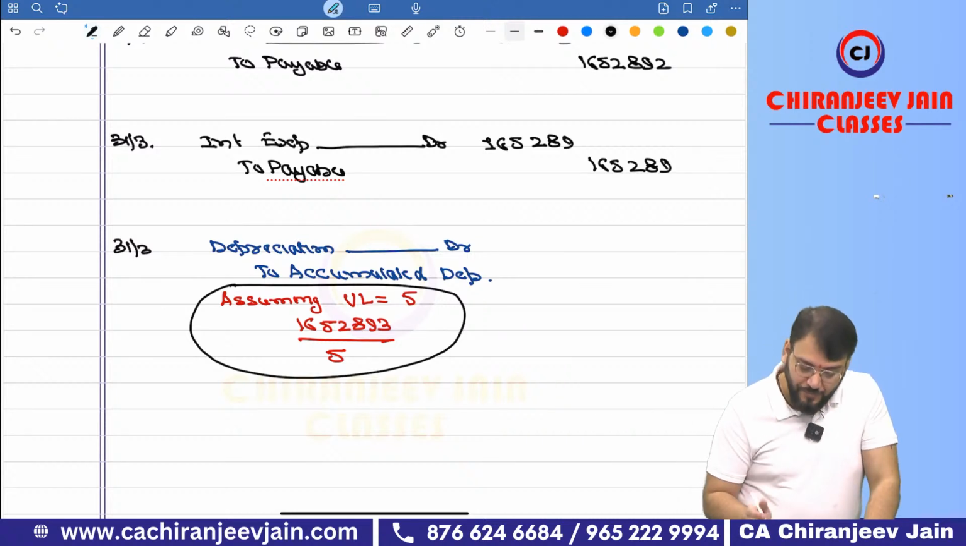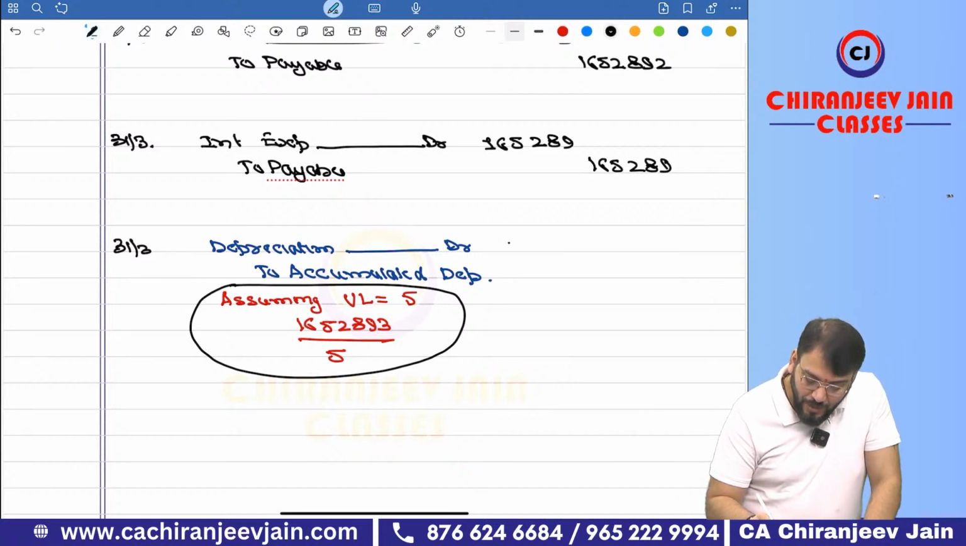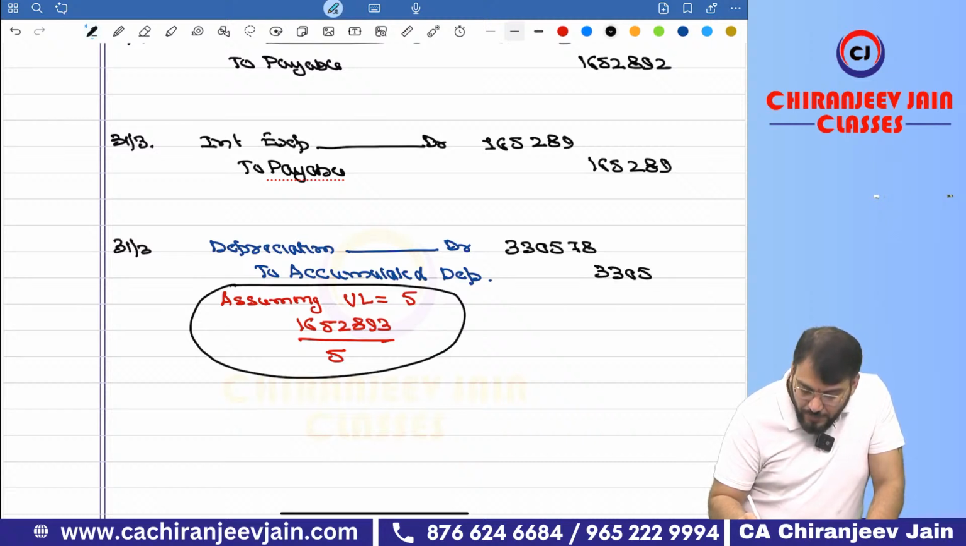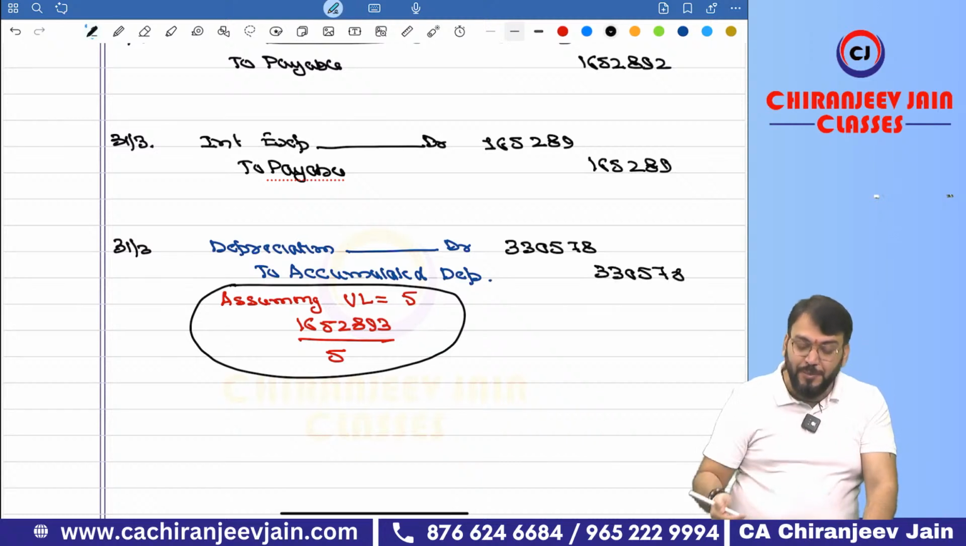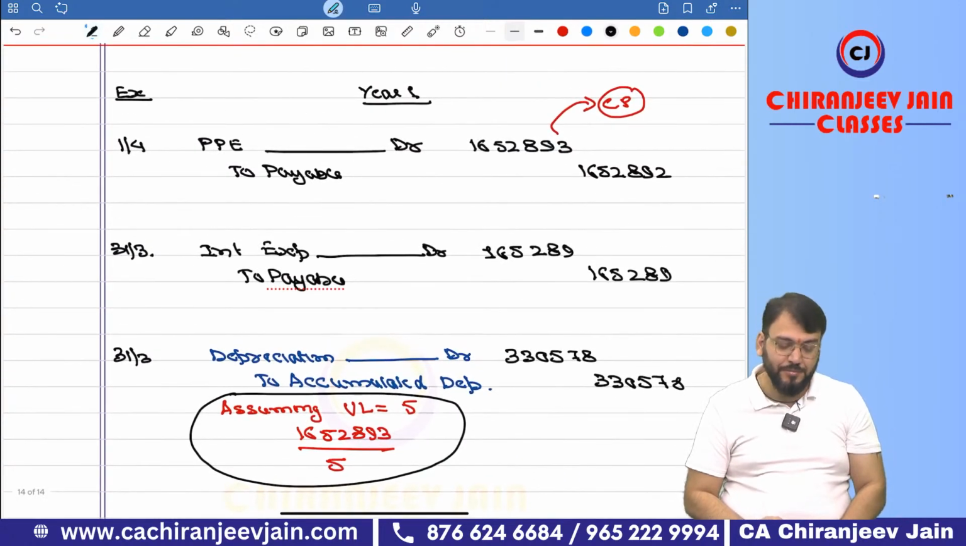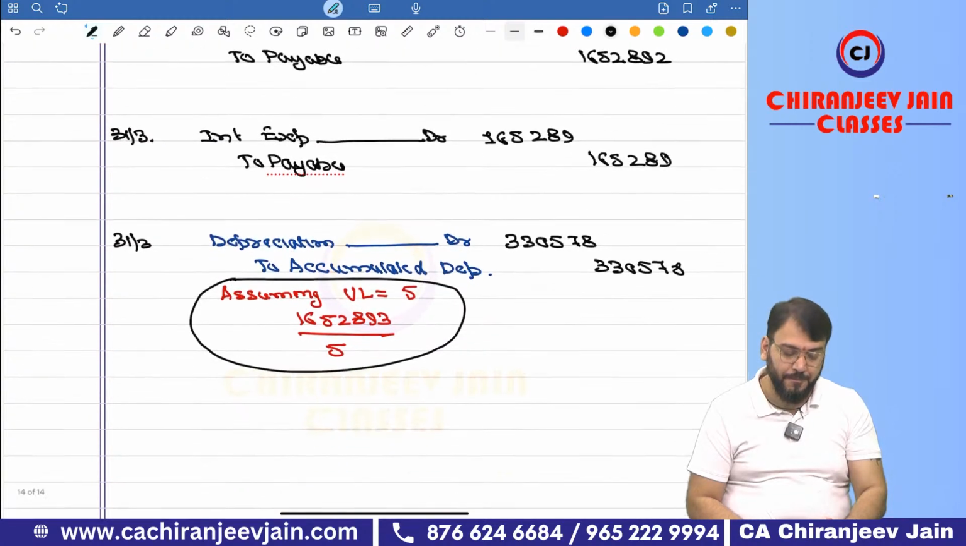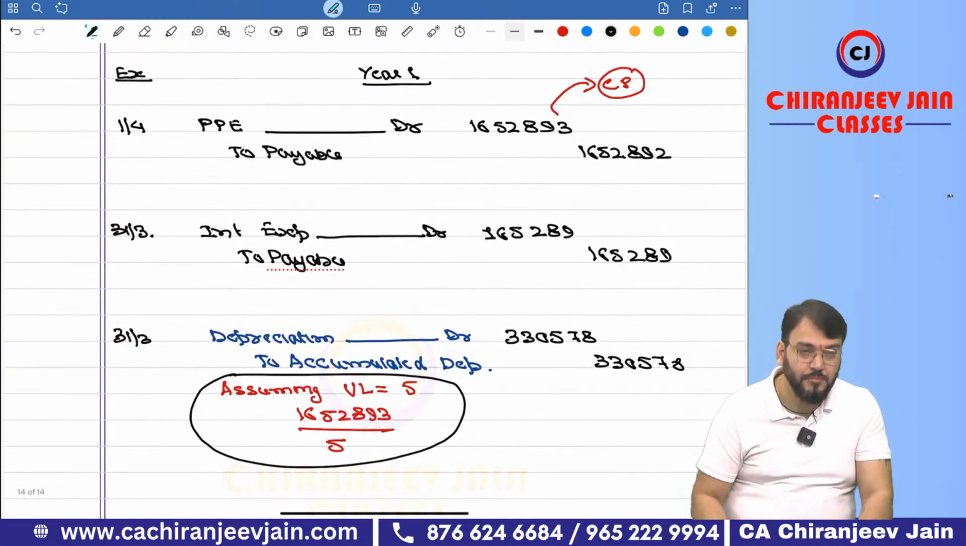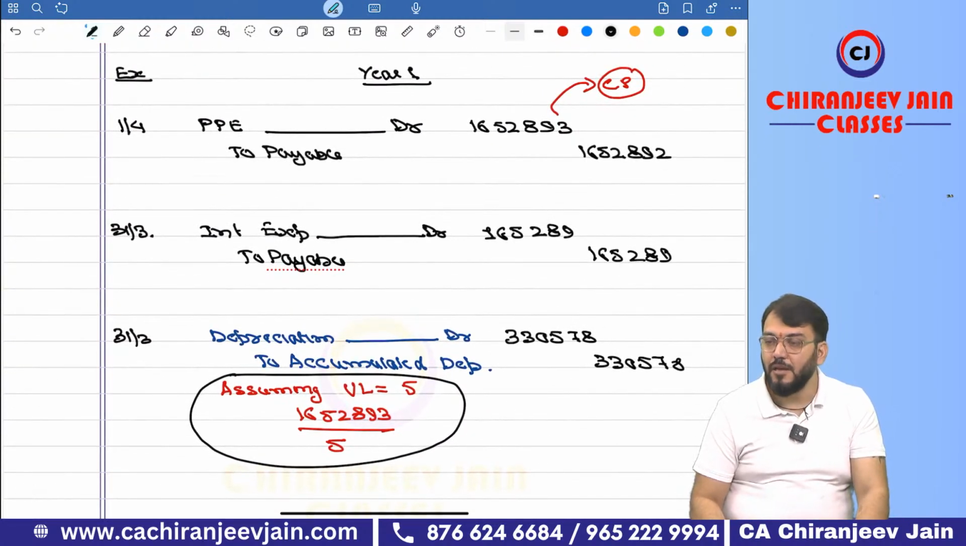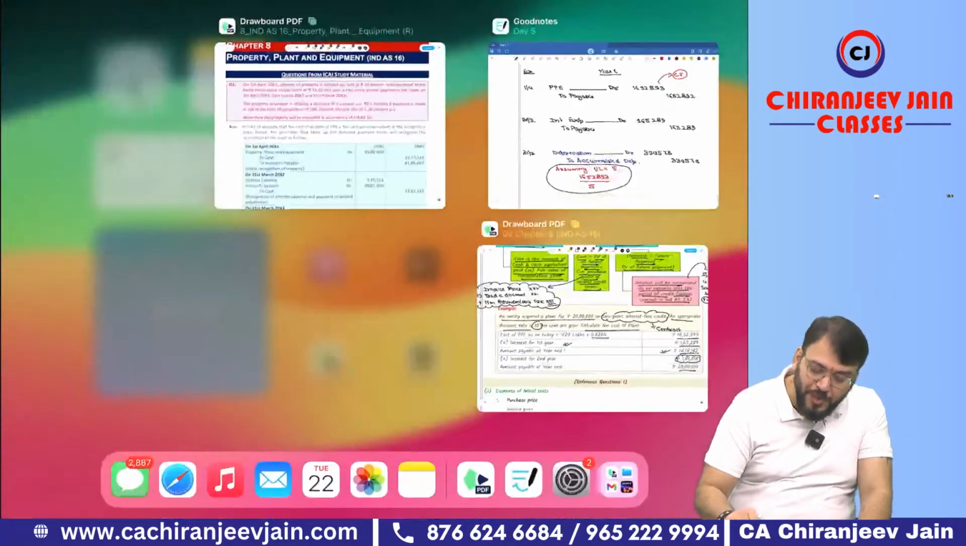How much? How much? Correct? Then the second year journal entry you can repeat. You can repeat. Okay, sir. Are you able to understand? Understood? The first part you have understood.